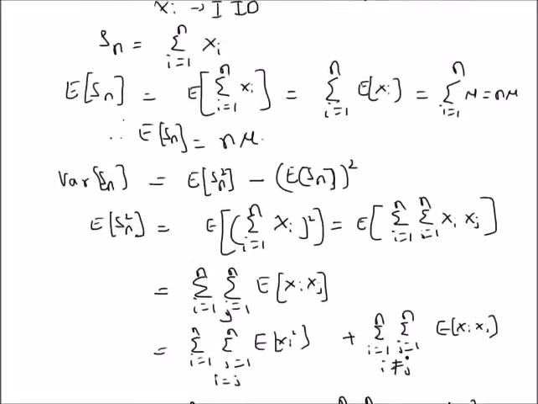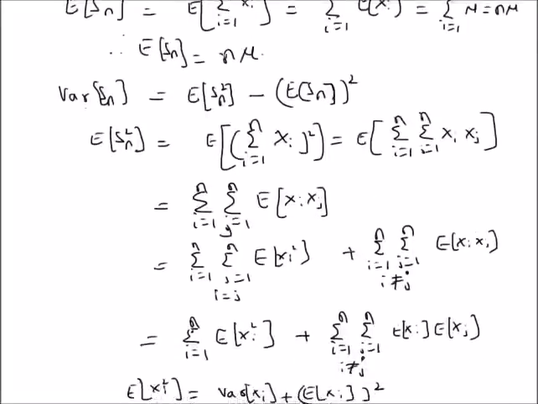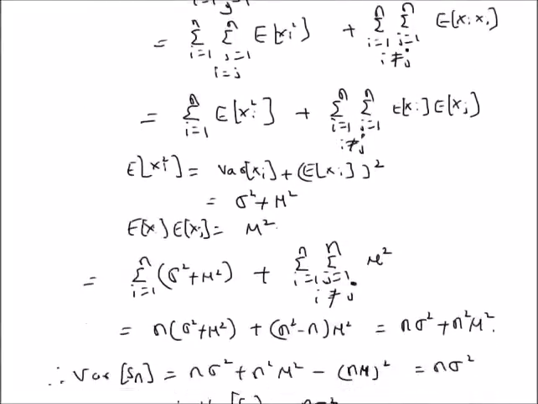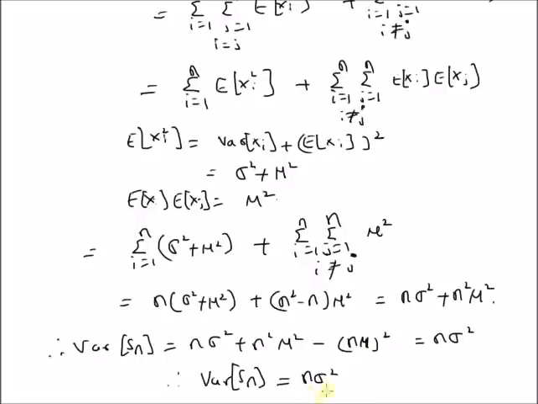Thus, in summary, the mean of the sum of n independent random variables with identical distribution is equal to n times the mean of the individual random variable. And similarly, the variance of the sum of n independent identically distributed random variables is equal to n times the variance of the individual random variable xi.